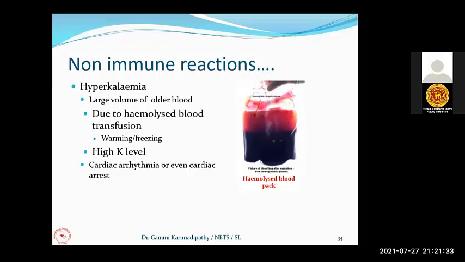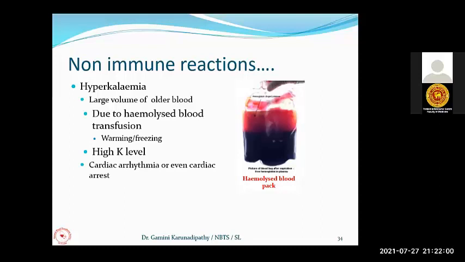So if you transfuse a hemolyzed blood pack, the patient can get a large dose of potassium through that blood transfusion. So this is a problem when we store the blood, if we are not storing the blood according to the optimum storage conditions. Usually we store blood packs for around 35 days in a refrigerator where the temperature is around 4 degrees centigrade.